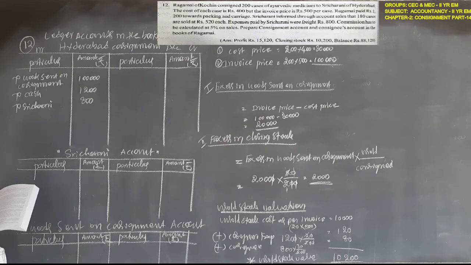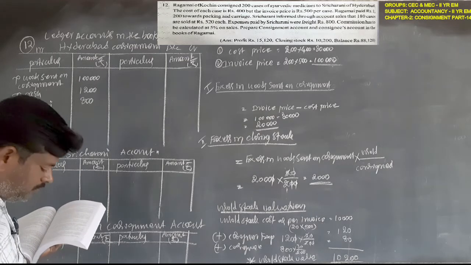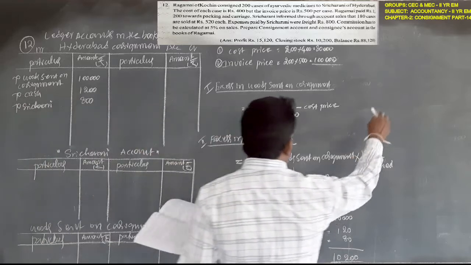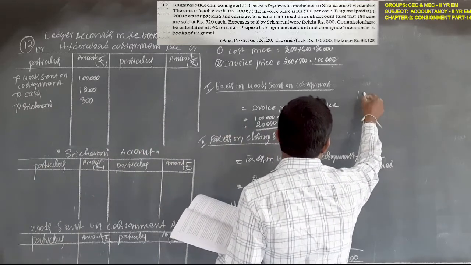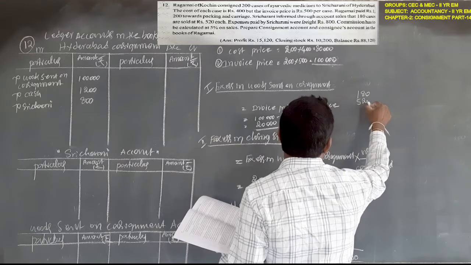Next, first you must calculate the sales value. The sales value means 180 at the rate of 520 rupees.